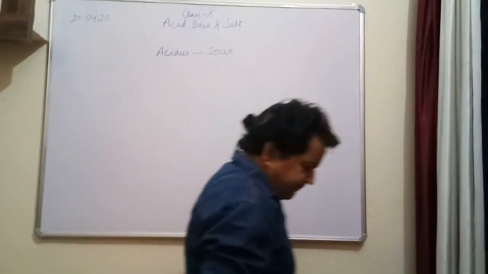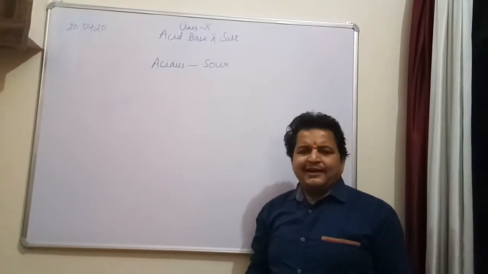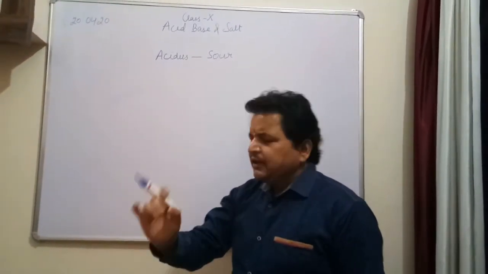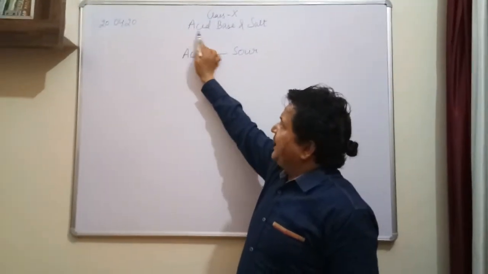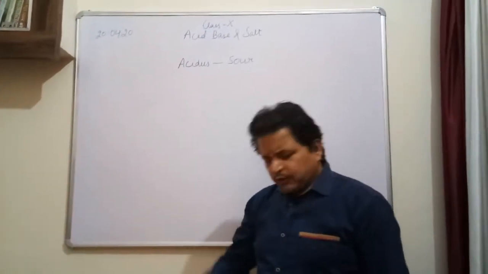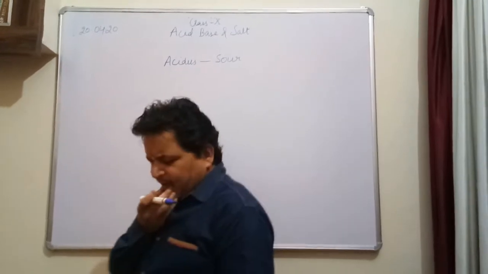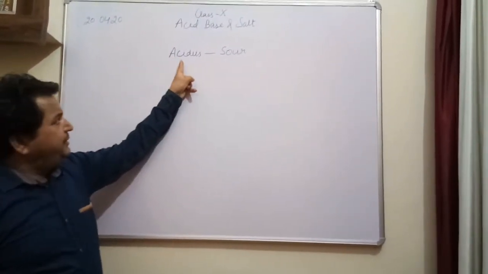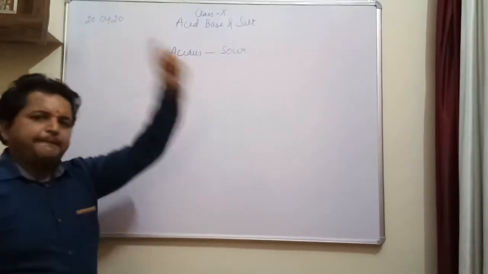From here, scientists decided that all the substances which are sour in taste can be termed as acid. Totally, what can I say? I can say that all the substances which are sour in taste can be classified as acid.